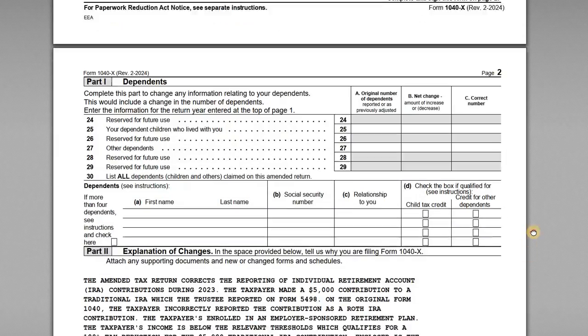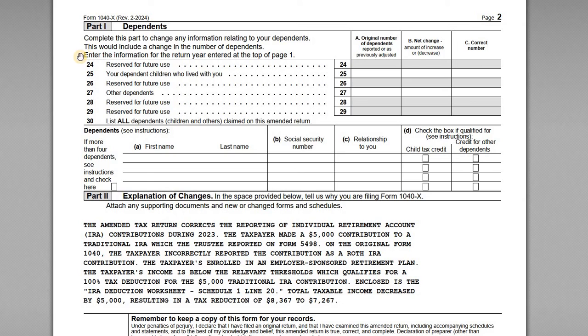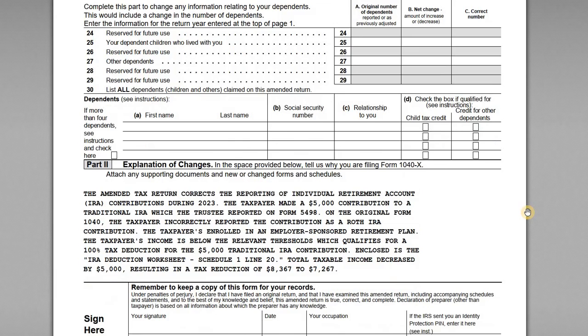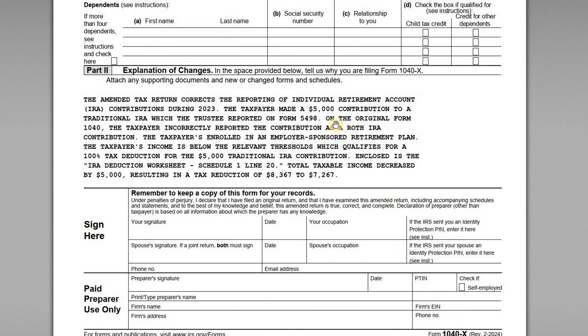Now, on page 2, we have to include some additional details as well. Part 1 is empty because he doesn't have any dependents. But he does complete Part 2 to explain the changes that were made. So the amended return corrects the reporting of IRA contributions. The taxpayer made a $5,000 contribution to a traditional IRA, which was reported on the 5498.